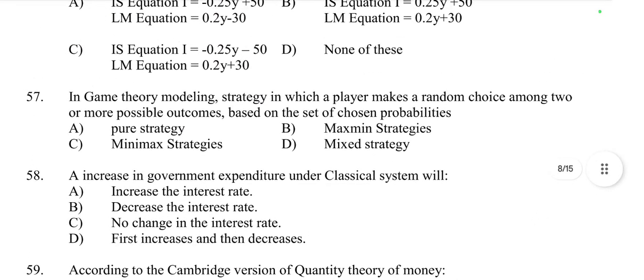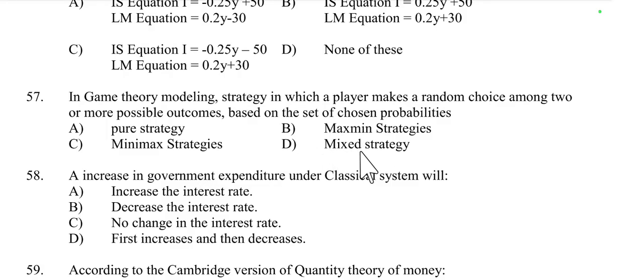Then question number 57. In game theory modeling, a strategy in which a player makes a random choice among two or more possible outcomes based on a set of chosen probabilities is called: pure strategy, maximin strategy, minimax strategy, or mixed strategy.